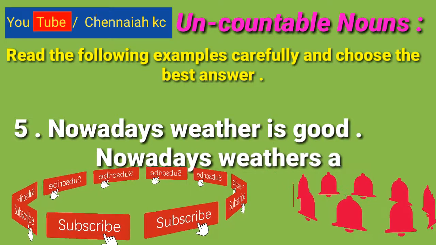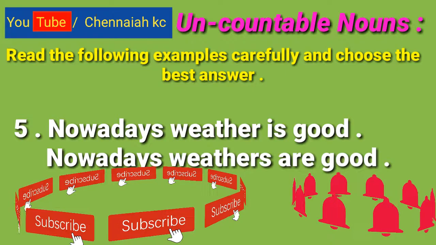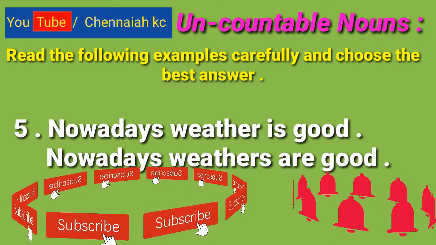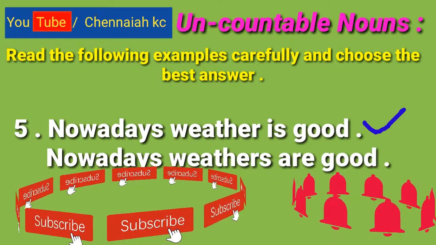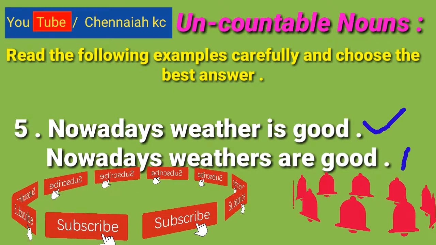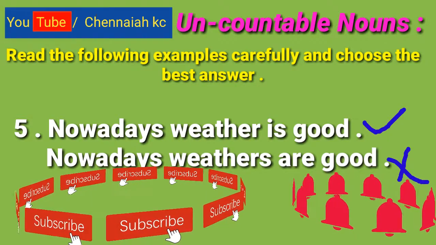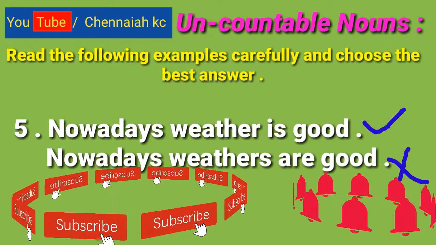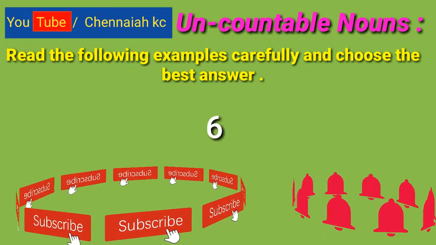Next, fifth example. Nowadays weather is good. Nowadays weathers are good. In these 2 sentences, we can find out the correct answer. Nowadays weather is good. So the second sentence, weathers, we did not use weathers. We must say weather only. So weather is the right answer. It means nowadays weather is good.